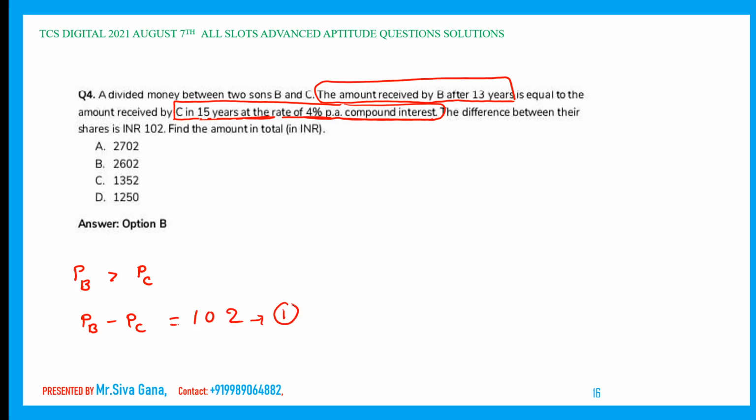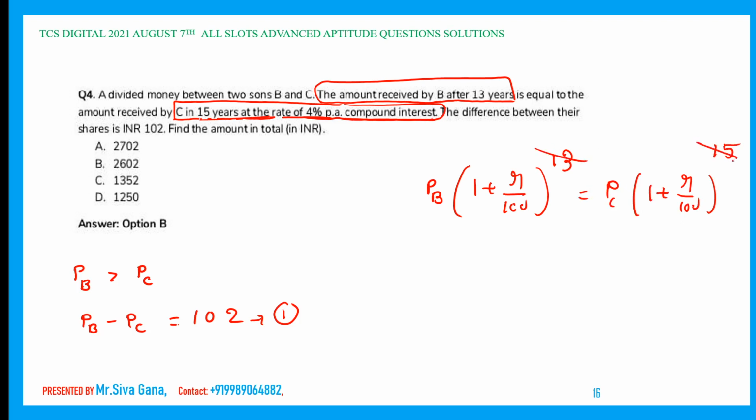Now, the next equation is the compound interest formula. PB into (1 plus R by 100) for 13 years is equal to PC into (1 plus R by 100) for 15 years. This will be cancelled too.